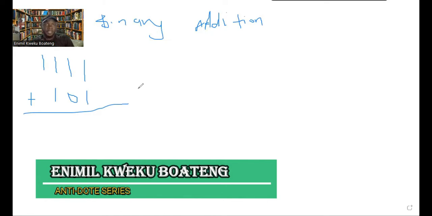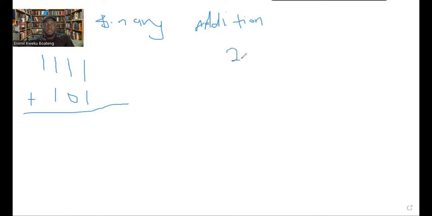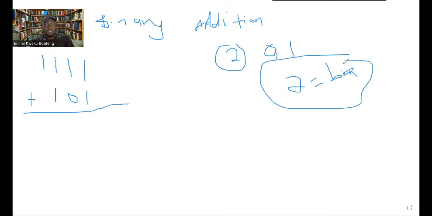So let's take this example: 1 plus 1. We know that 1 plus 1 is going to give us what? 2. But we've agreed here that in binary, our answers can be 0 or 1. It cannot be 2. So since 1 plus 1 is giving us 2, what we should do is convert 2 to binary.